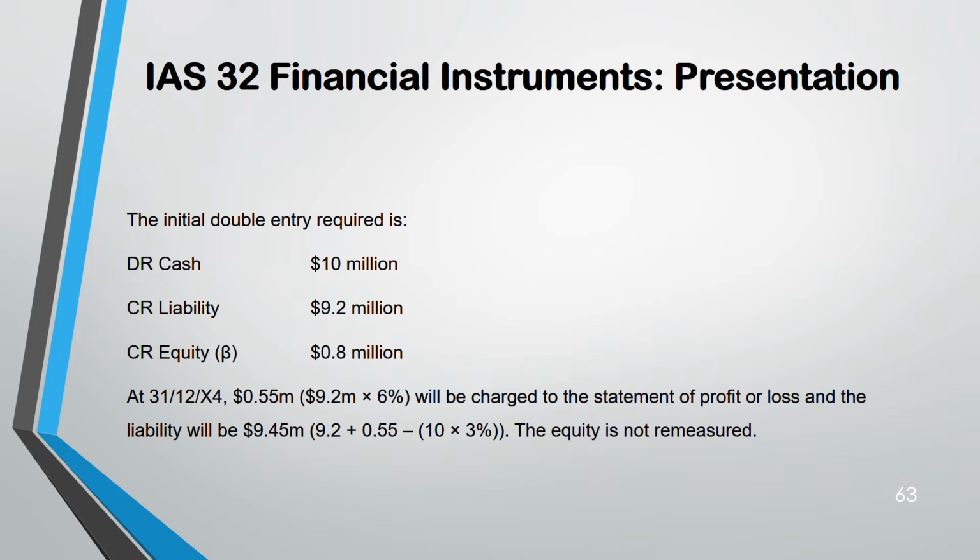Only for 31st December 2004 we are talking about, because they will only ask you for one particular year. Then you have to know. So it is the amount of the liability 9.2 plus the interest 0.55 minus 10 into 3%, because each year you have to deduct 3% of that bond from the 10. So it will be 9.45.